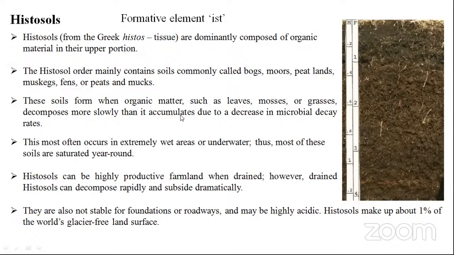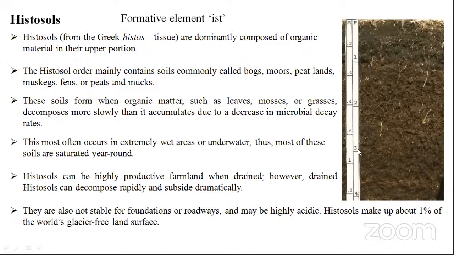So due to very slow decomposition and microbial decay, the accumulation of leaves, moss and grass is very high. These are most often found under extremely wet areas and conditions. So Histosols can be highly productive, students. The soils are highly productive when they have proper drainage conditions.